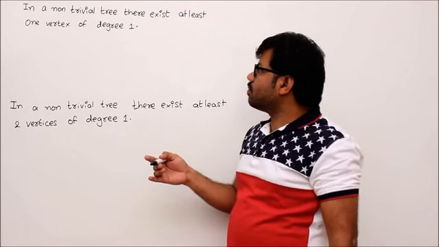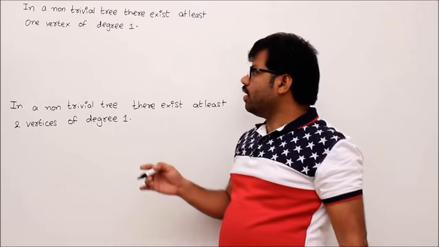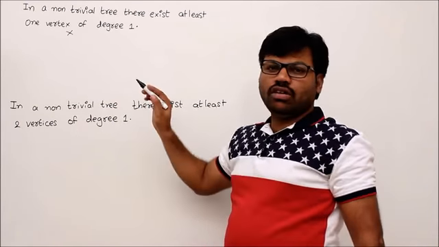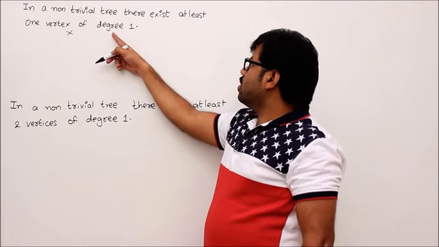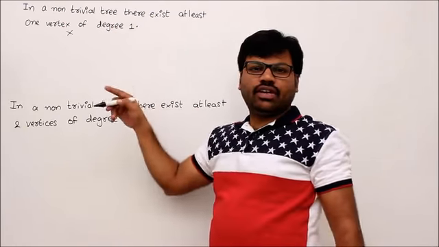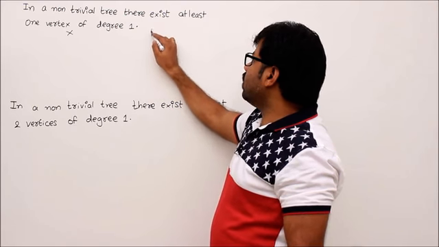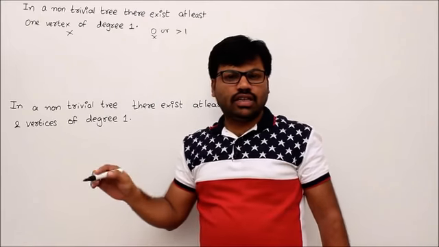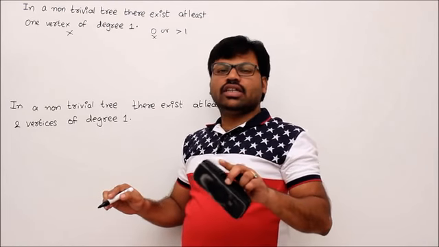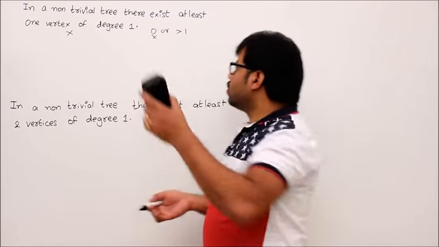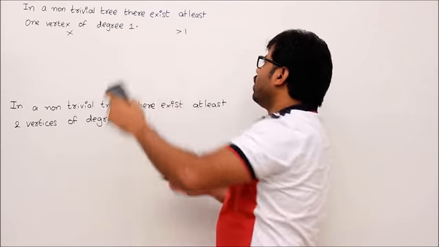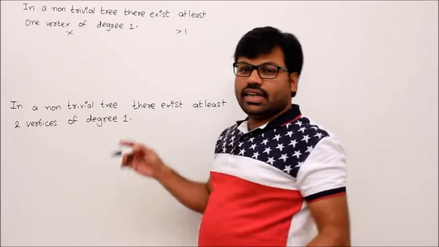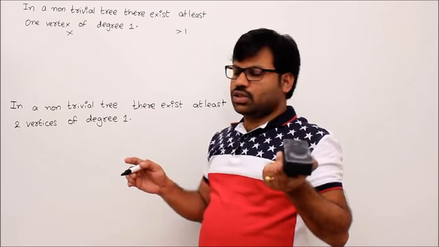We'll see what is the reason. So I'm going to do the proof. First of all, we assume that this statement is wrong. If this statement is wrong, then what happens? There should not be at least one vertex of degree 1. Then every vertex degree should be either 0 or more than 1, isn't it? But degree 0 is impossible. The reason: if you have a degree 0 vertex, then the graph definitely will be disconnected, right? So that's why degree 0 is not allowed. Then the only possibility is greater than 1. So for every vertex of degree greater than 1, you should have at least two edges to it, correct or not?